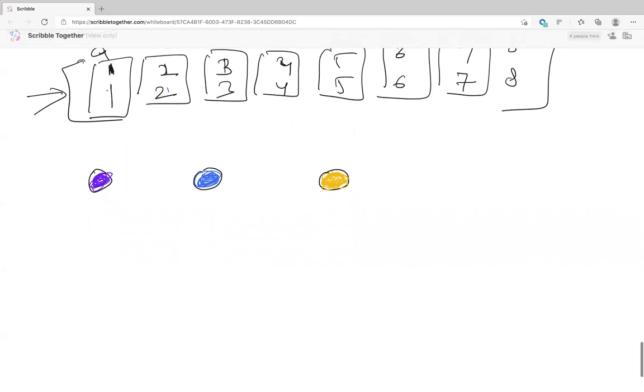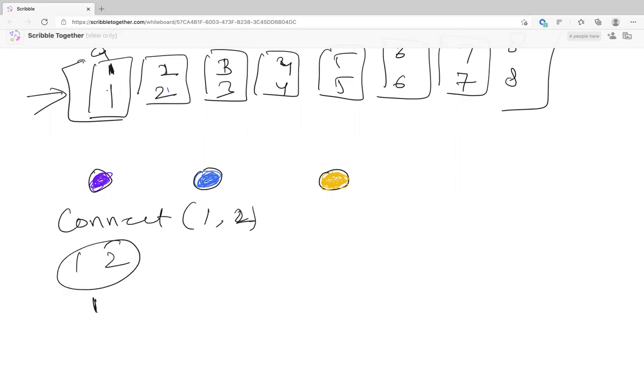So now they all are individual, right? Now let's say I call connect 1 and 2. So now 1 and 2 are going to be in their own cluster. So this will be one cluster, and let's say the ID is 1 only. I mean, the ID of 2, I change it to 1. Now 1 and 2 have the same ID because they are in the same cluster. And these all, they are in their own different clusters. Now let's say I call connect 3 and 4.